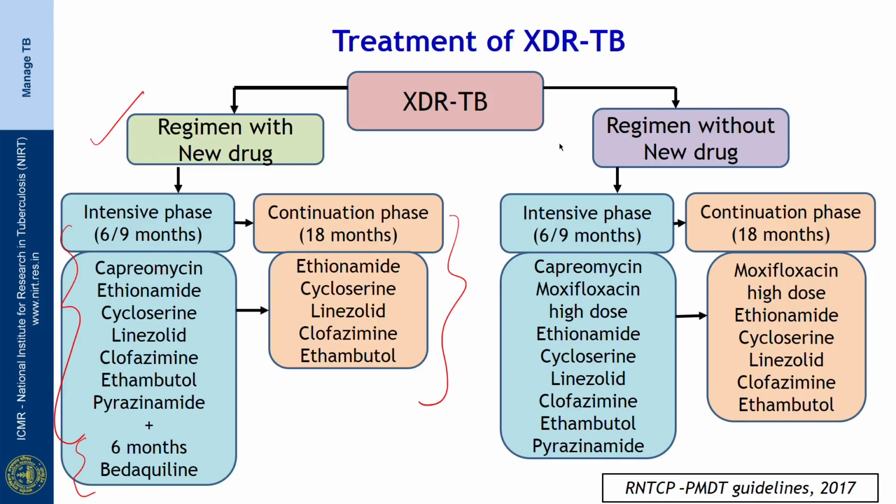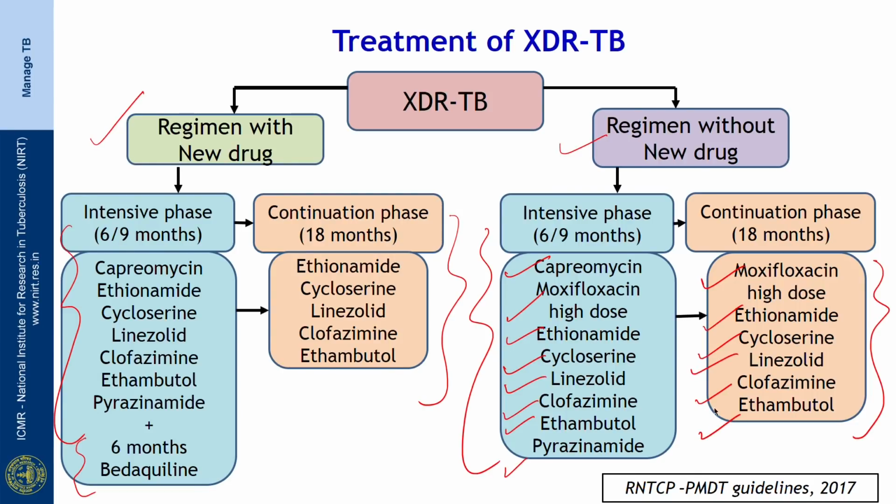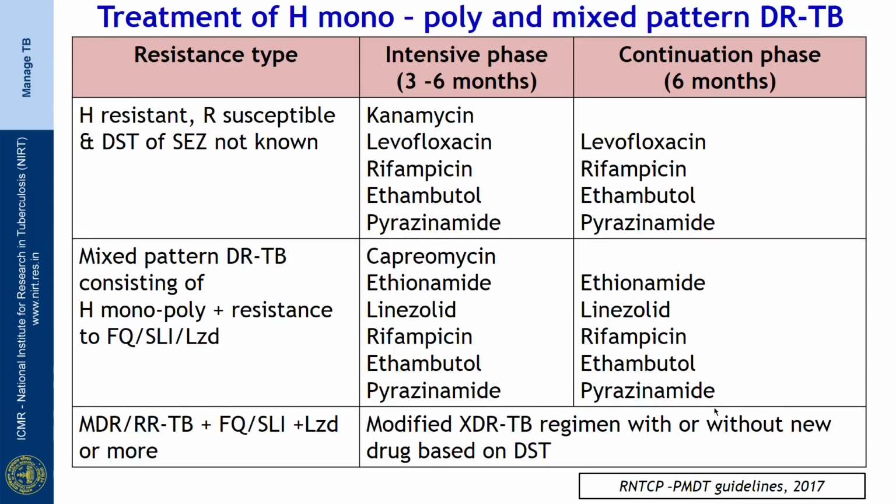The regimen without the new TB drug will have an intensive phase of 6 to 9 months with the drugs capreomycin, moxifloxacin high dose, ethionamide, cycloserine, linezolid, clofazimine, ethambutol and pyrazinamide. Continuation phase of 18 months with moxi high dose, ethionamide, cycloserine, linezolid, clofazimine and ethambutol. So, these drug regimens are designed based on the WHO criteria for designing of regimens for drug resistant tuberculosis.